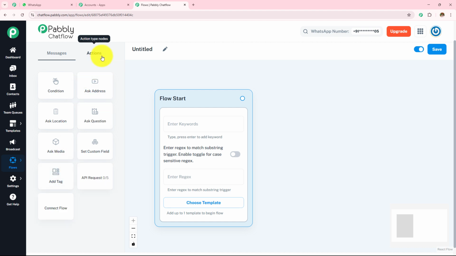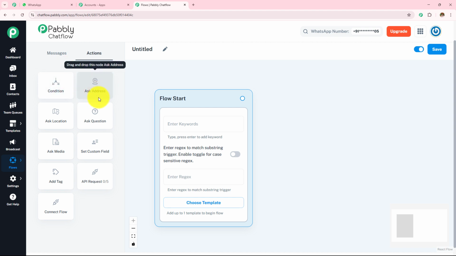Moving on to the next option, actions. The first one is condition. This allows you to set logical conditions for branching the conversation flow, for example if the user selects yes or no. Then we have this ask address. This prompts the user to enter the address and store it in a contact field. We have this ask location. This requests the user's live location. We have this ask question. This is used to gather user input such as email, phone or feedback. We have this ask media. This lets the user upload images, videos or documents.